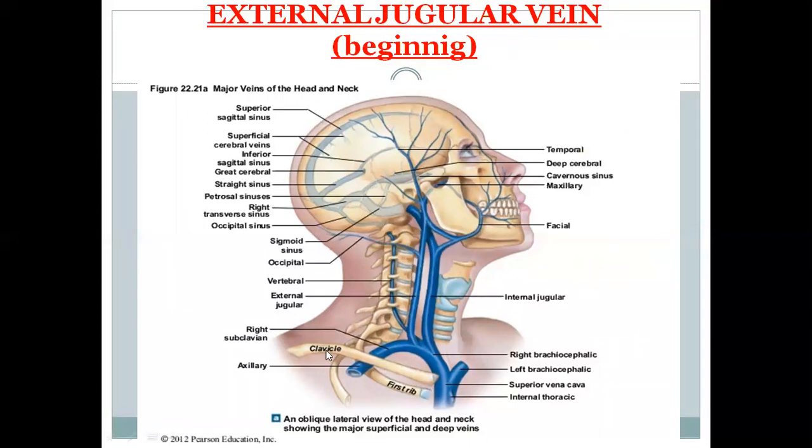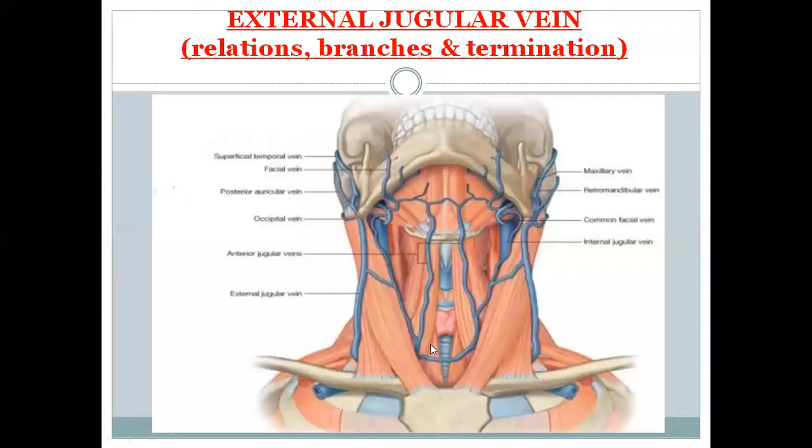subclavian vein. This is the clavicle anteriorly, and lower down we have the first rib. These are the anterior jugular veins, and these anterior jugular veins are formed by the superficial submandibular veins, and these veins will come downward and join with each other by a jugular arch, and these anterior jugular veins also drain into the external jugular vein.